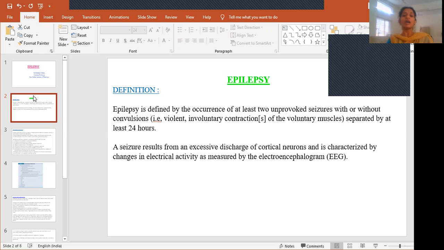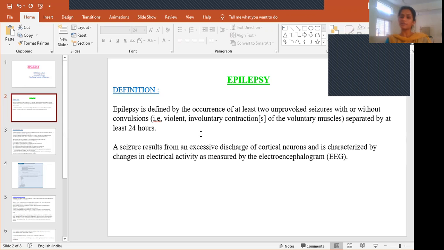Okay. A seizure results from an excessive discharge of cortical neurons. As we said, it is nothing but involuntary contractions. For the formation of involuntary contractions, there will be an excess discharge of cortical neurons, characterized by changes in electrical activity as measured by EEG. If you see the EEG, the electroencephalogram, the changes of excessive discharge of cortical neurons can be seen as different changes in the EEG.